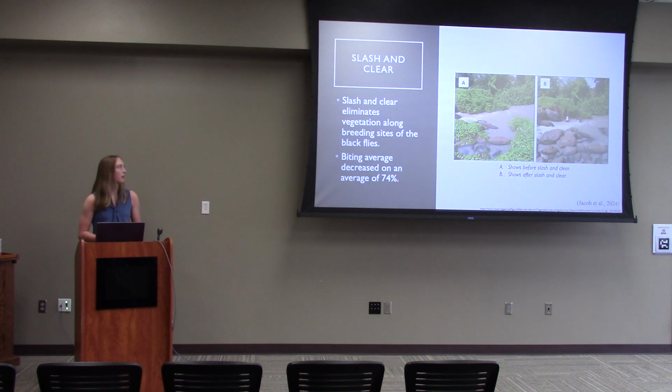And then slash and clear methods. Slash and clear methods eliminate vegetation along breeding sites for the black flies. So on that picture on the left, we see the vegetation, and then after slash and clear, there would be no more vegetation on that riverbank. So the black flies no longer have a breeding site to produce more of the vector. This has to be repeated though every 2 to 3 months for it to be successful.